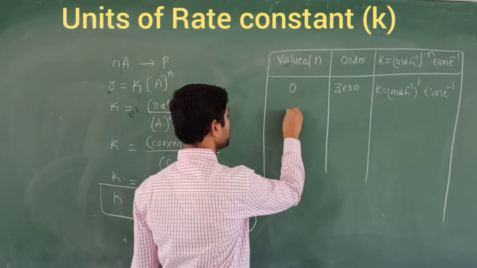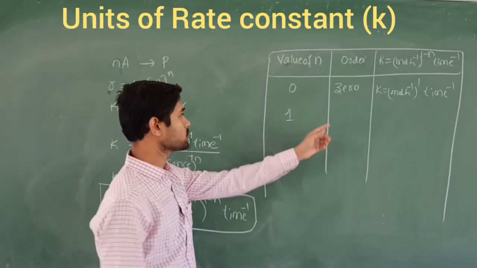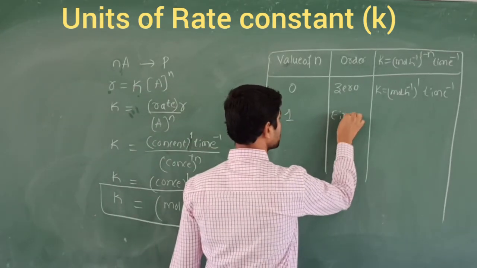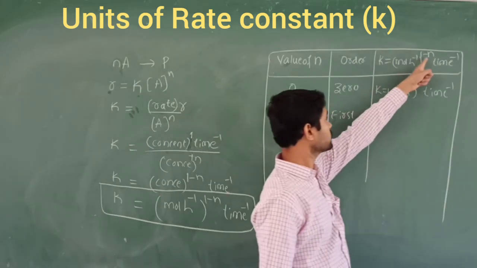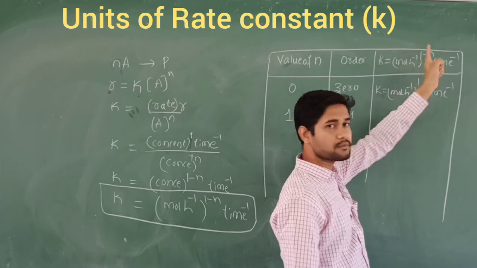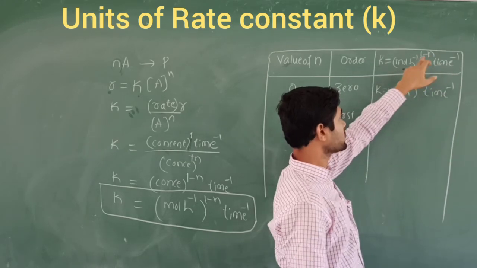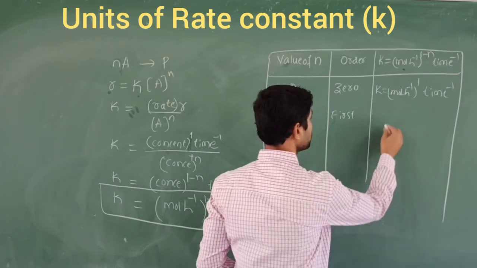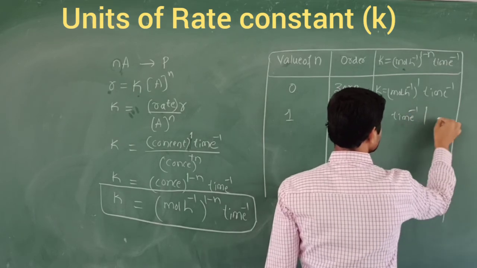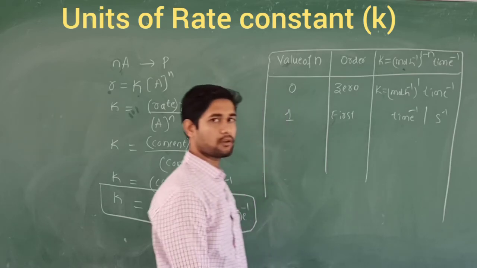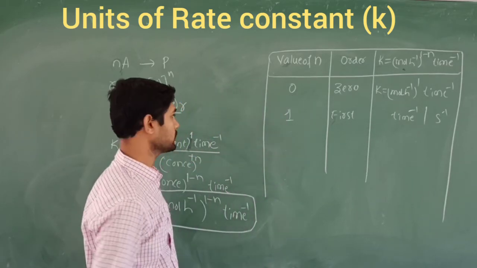What about n is equal to 1? When n is equal to 1, that is called a first order reaction. When you apply n is equal to 1 here, 1 minus 1 becomes 0. That means concentration power 0 is 1. Therefore its unit is per time, per second or per minute, per any unit of time.